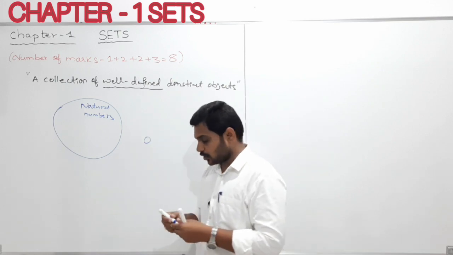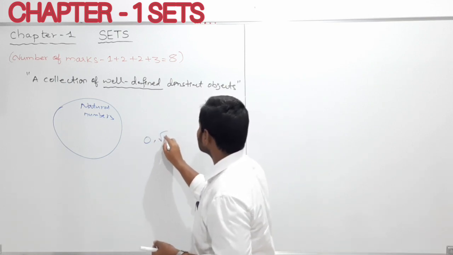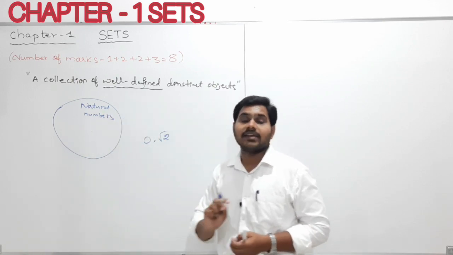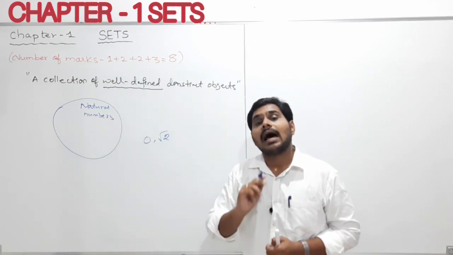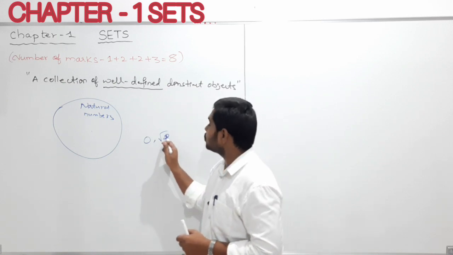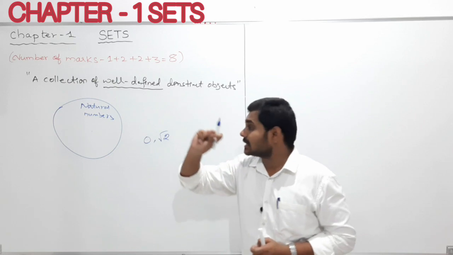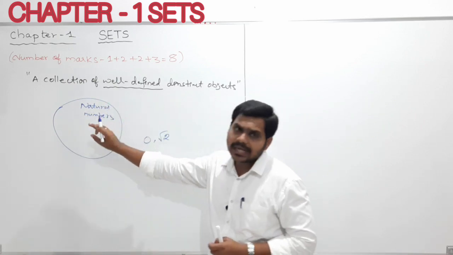Suppose I give you root 2. My next question is whether root 2 is contained in this container. What is your answer? Again you will tell that no sir, root 2 is not contained in this container. Why? Because this container contains only the natural numbers.